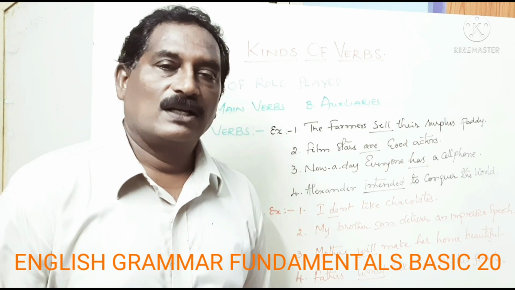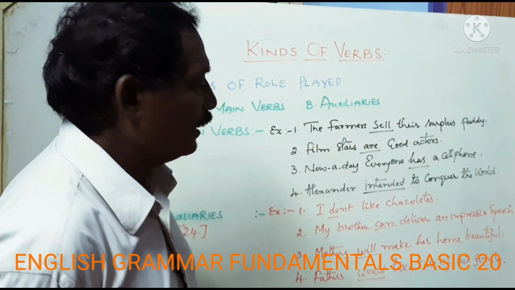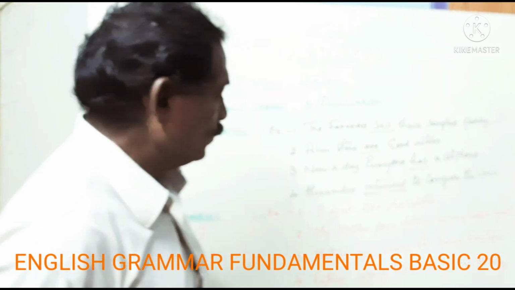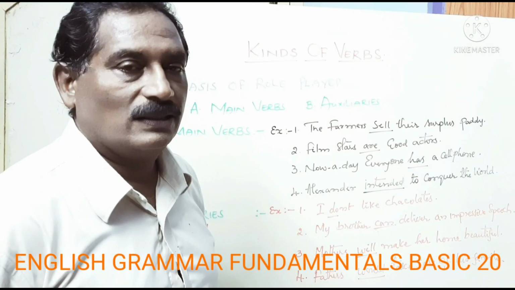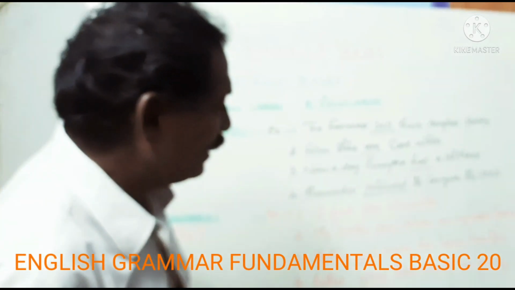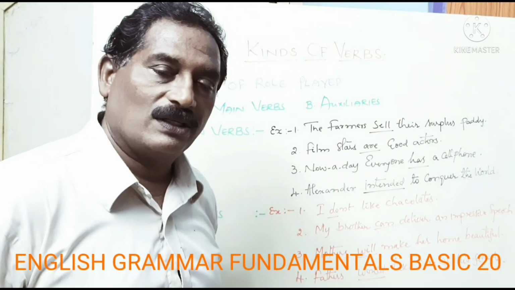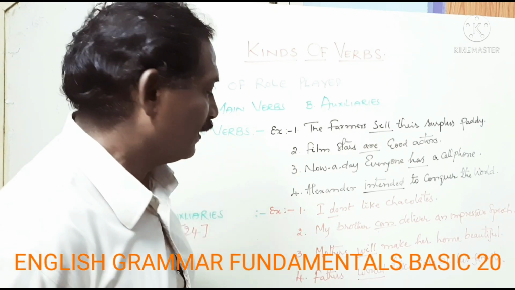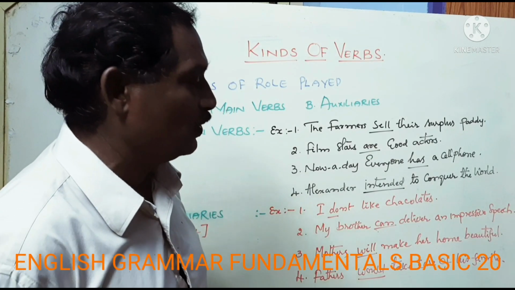Let us see the examples of how they are used in a sentence. I do not like chocolates, but I do like ice creams. Do here is a helping verb supporting the main verb like. It is giving sense to the main verb. My brother can deliver an impressive speech. Can is a helping verb here, and it helps the main verb deliver.